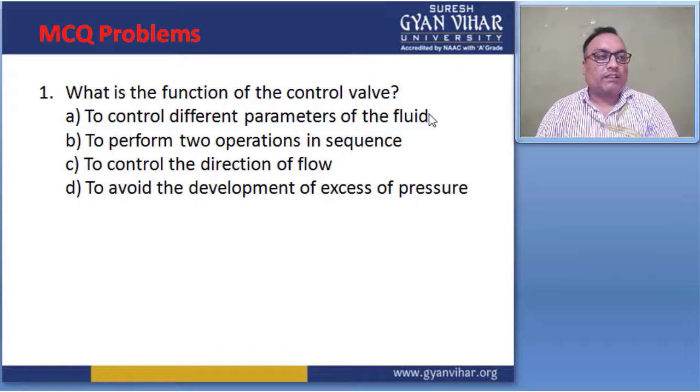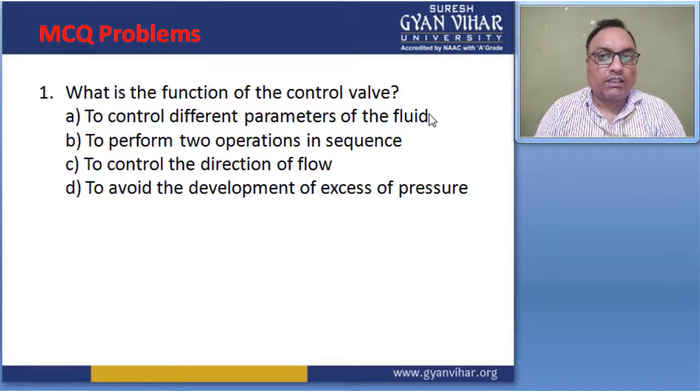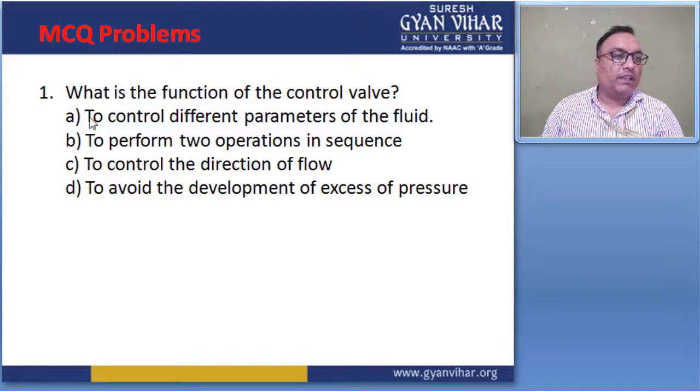So these are the four options. Which answer is right? In this problem, A is the right answer, and the main function of the control valve is to control the different parameter of the fluid, right?